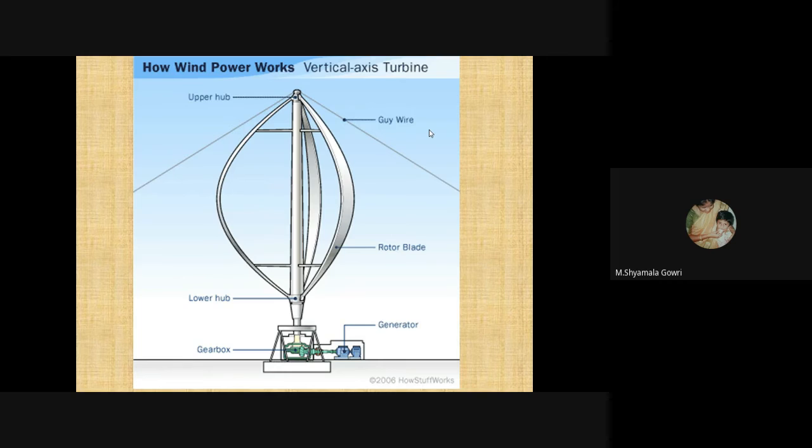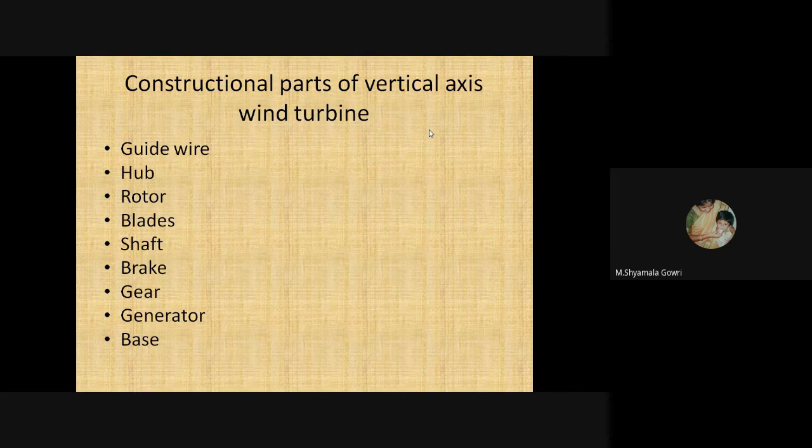In a horizontal axis wind turbine, the gearbox and generator are kept in a nacelle, and it is kept on the tower. But in the case of a vertical axis wind turbine, the gearbox and generator are kept in the tower base. The construction parts of a vertical axis wind turbine are guy wire, hub, rotor, blade, shaft, brake, gear, generator, and base.